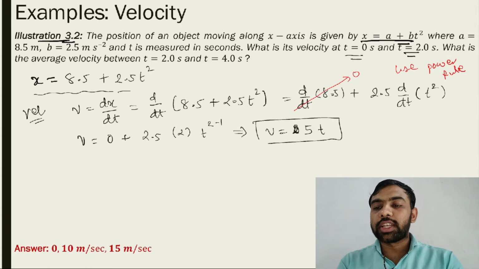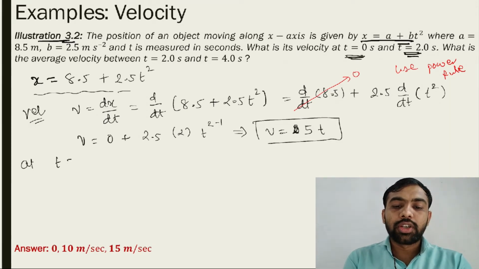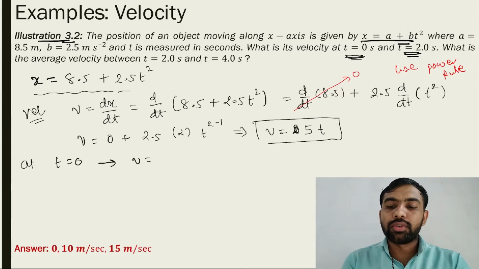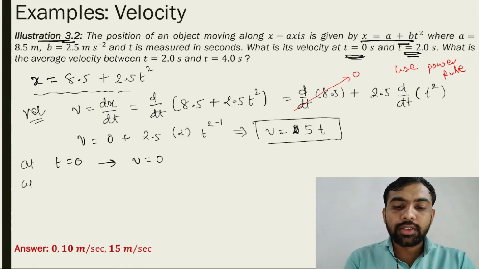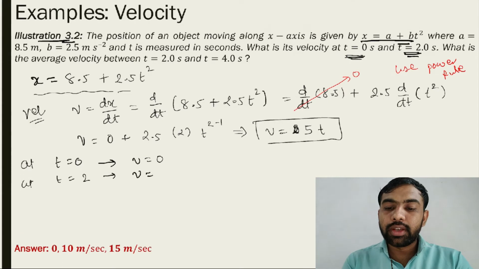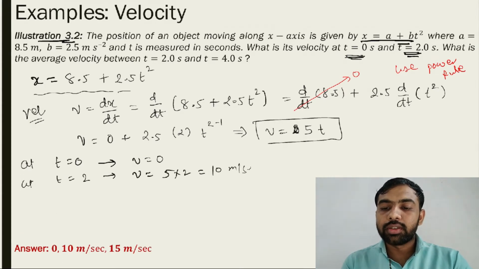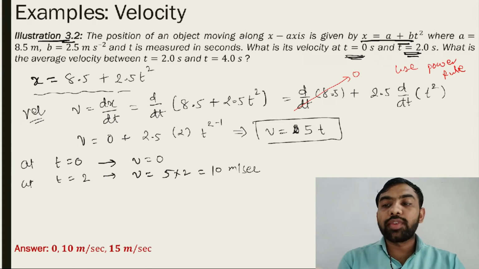We have to find the velocity at 0 second and at 2 seconds. At t is equal to 0, v is equal to 0, because 5 into 0 is 0. And at t is equal to 2, v is equal to 5 into 2. The answer is 10 meter per second. So this is the answer.